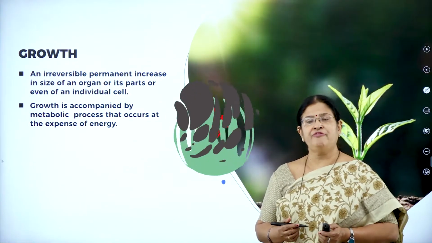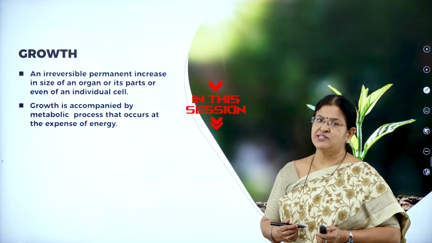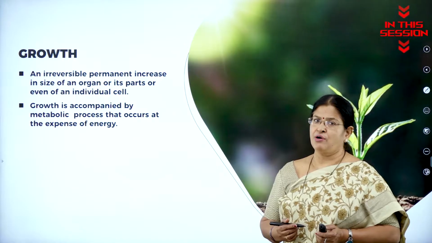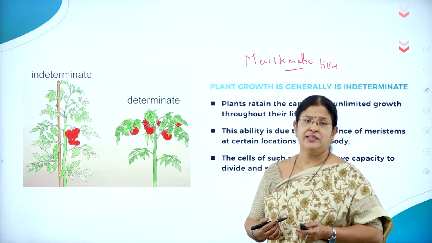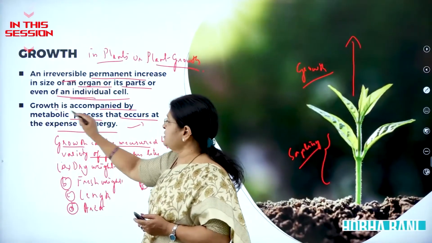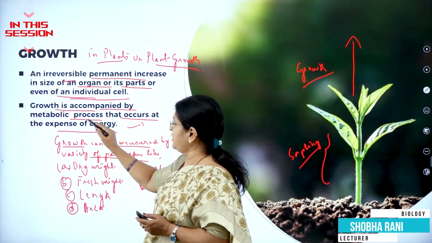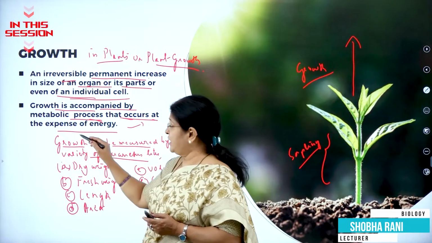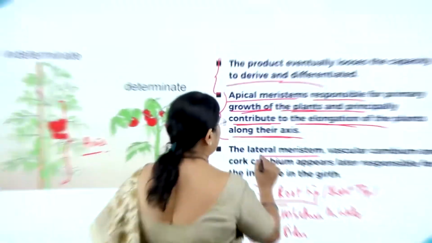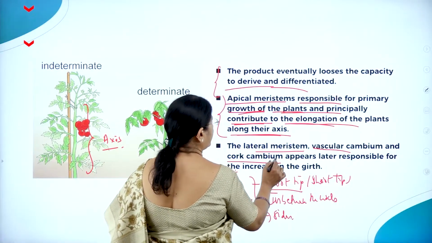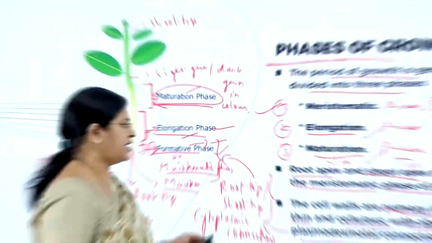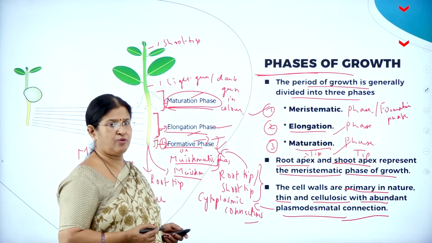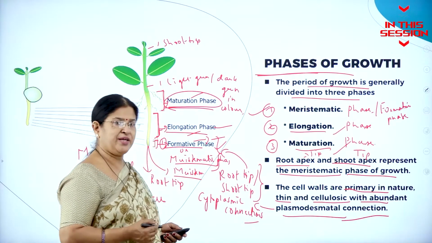Growth is a very important characteristic feature of living organisms. And also we know another very important characteristic feature, that is called differentiation. Growth is accompanied by metabolic process that occurs at the expense of energy. The lateral meristem, vascular cambium and cork cambium, appear later, responsible for increasing the girth. And the cell walls, what will be the nature of the cell wall? The cell walls are primary in nature.